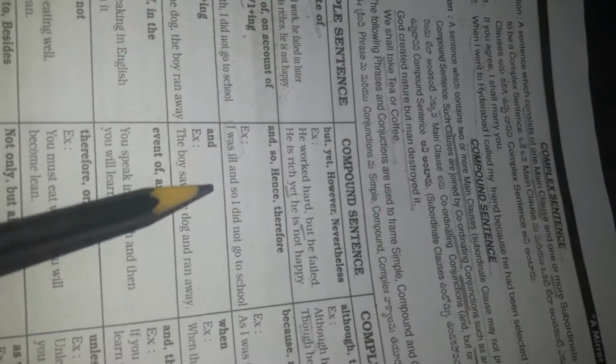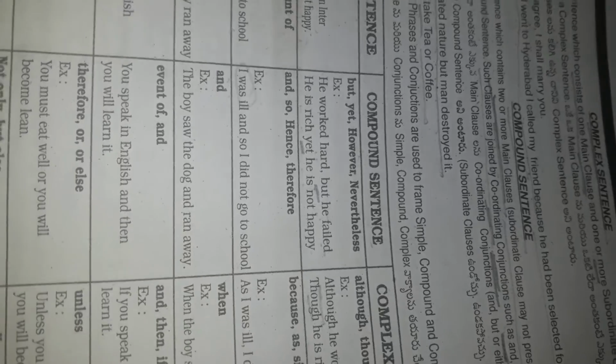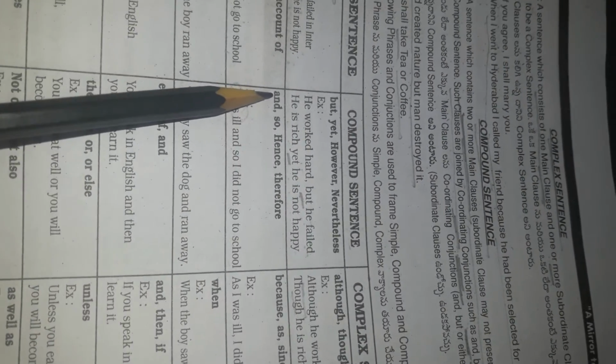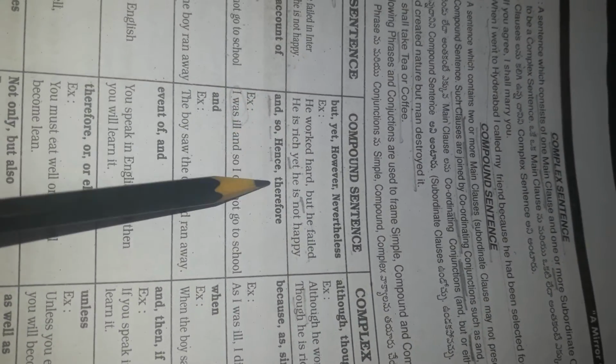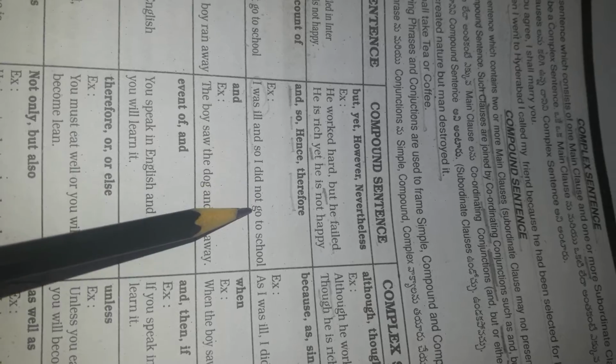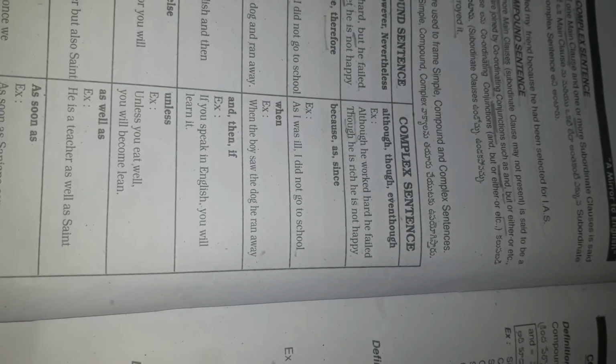Here we are using and, so, hence and therefore. Next, because, as and since. For example, as I was ill, I did not go to school.